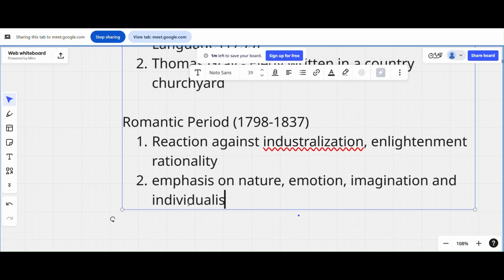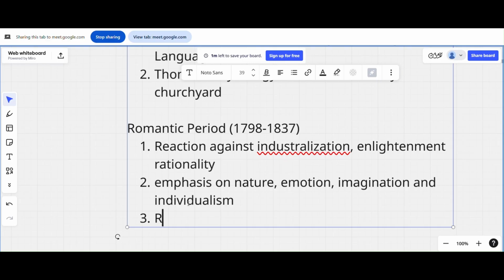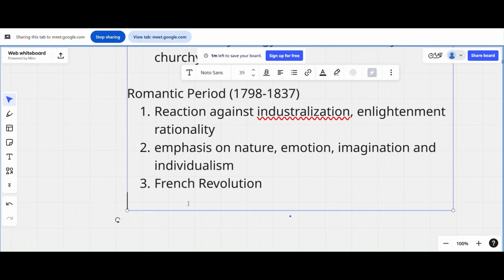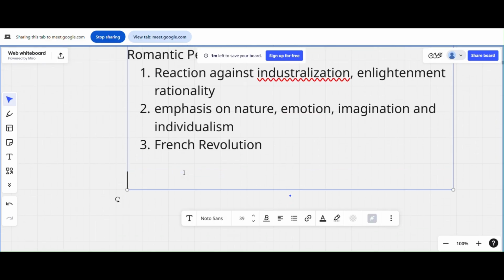And it was influenced by the French Revolution. Time will be up now, so let's write about the key poets. William Wordsworth and Samuel Taylor Coleridge, S.T. Coleridge.